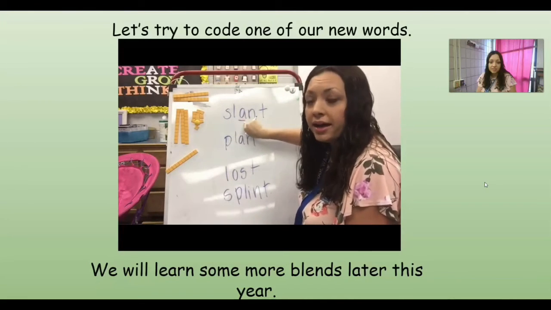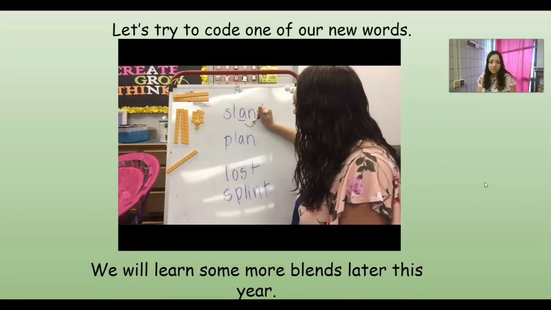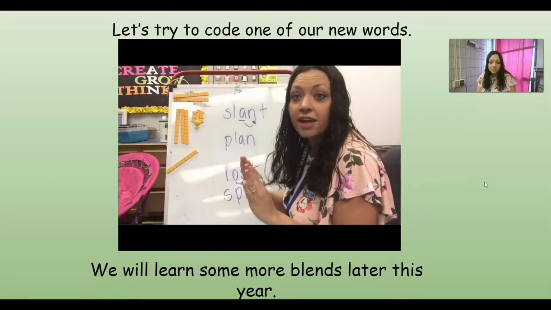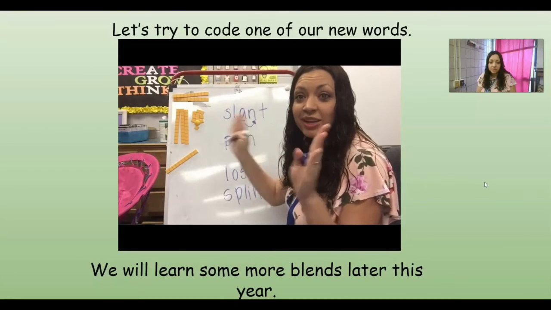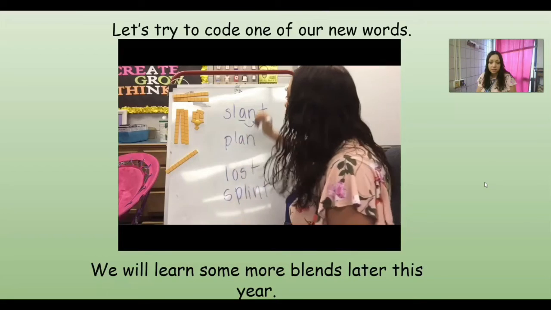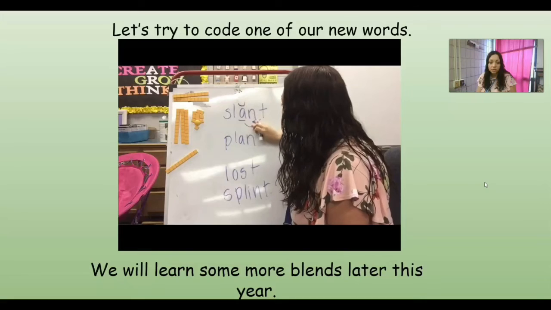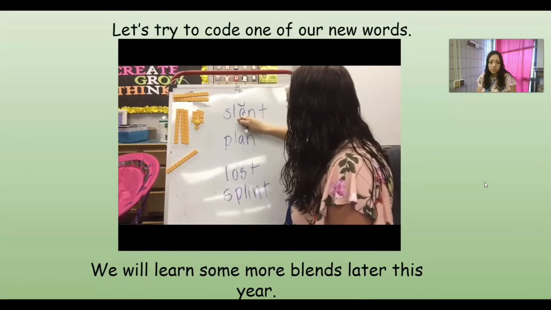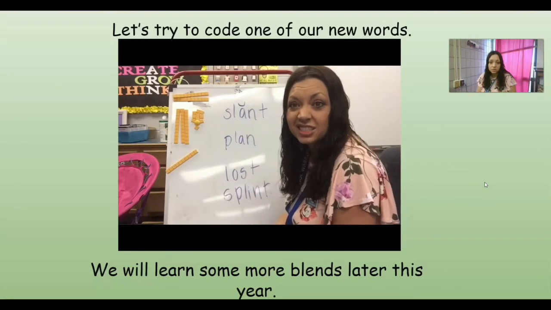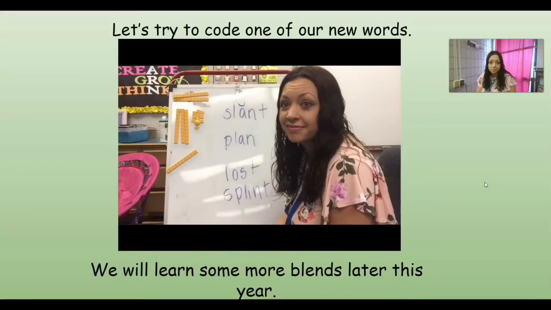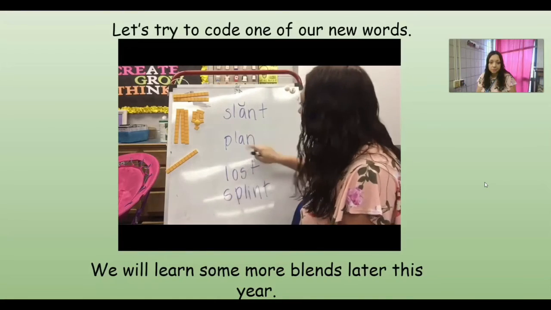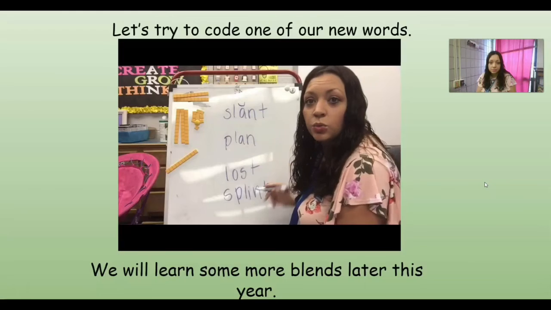Now, I need to look directly behind my vowel. Oh, I've got a consonant. So if I've got a consonant, that means that that syllable is closed. So that means that the A is going to be short and I need to make a breve. Very good. So let's see if there's anything else I need to do. Is there anything else I need to do to that word? No, not today. So let's go down to our next one.